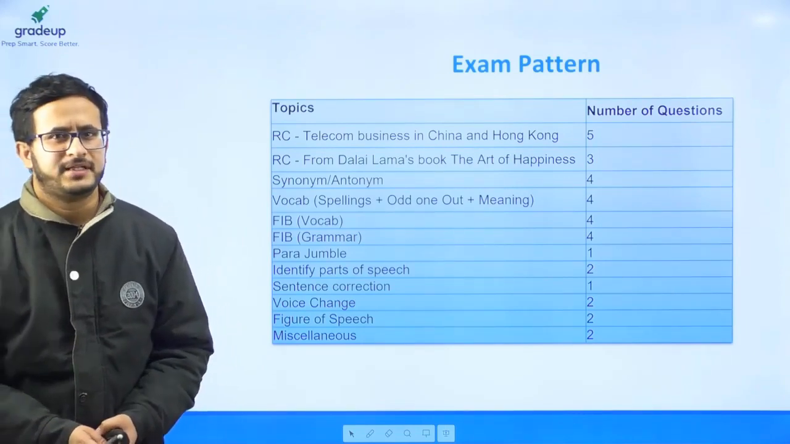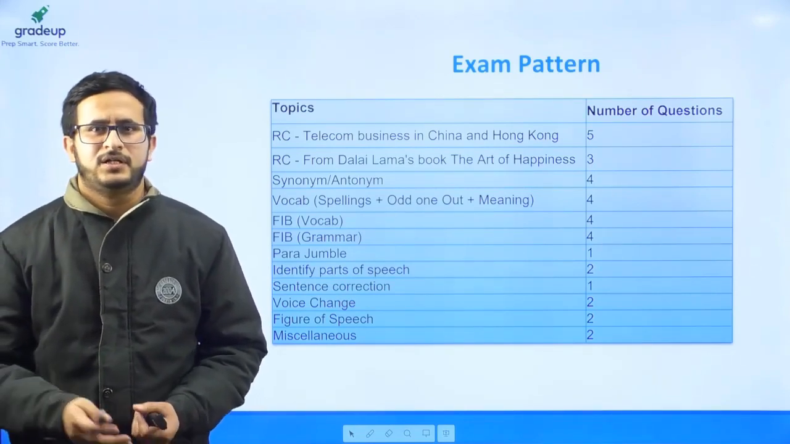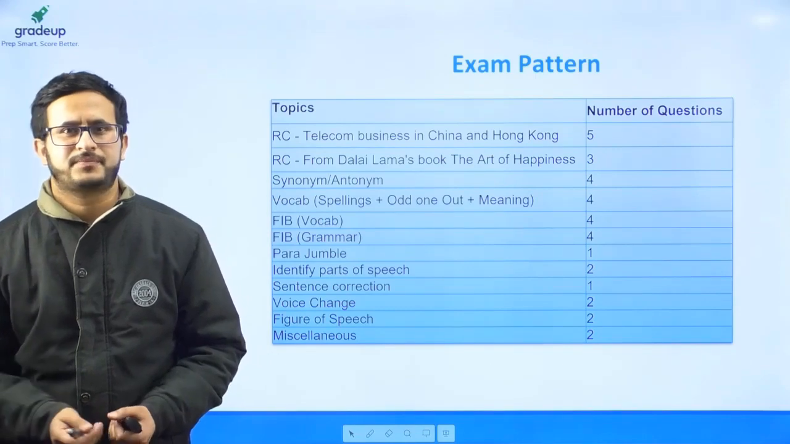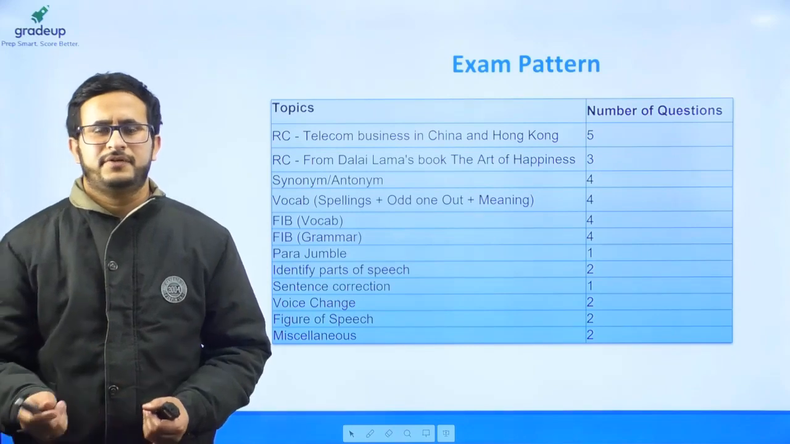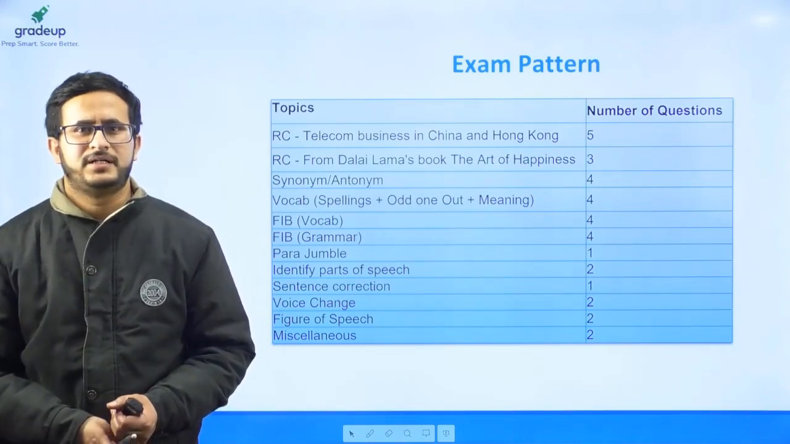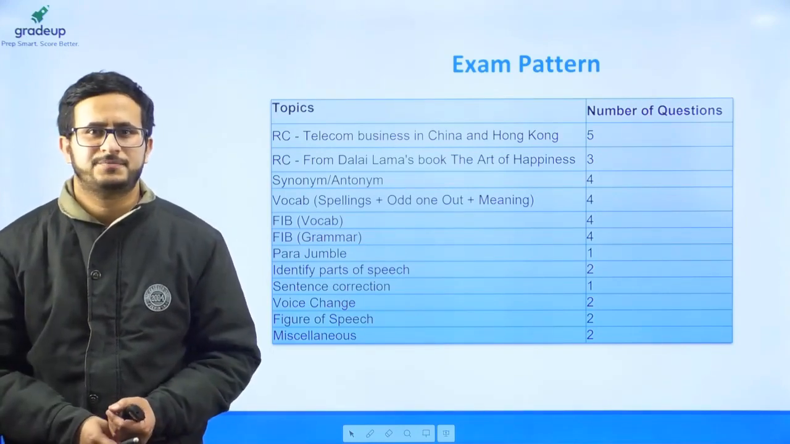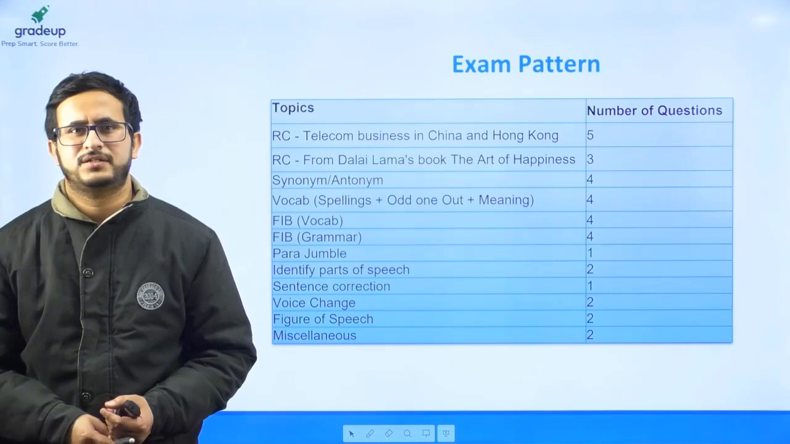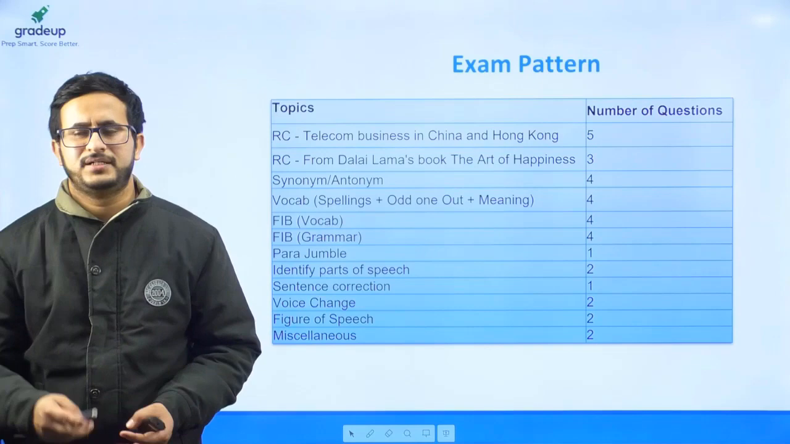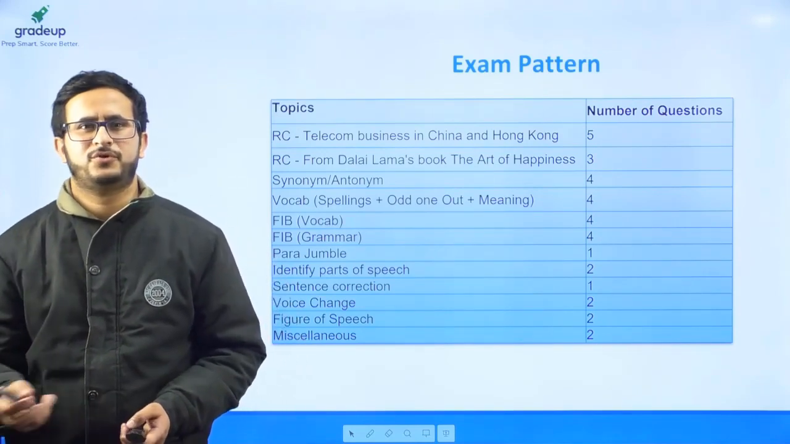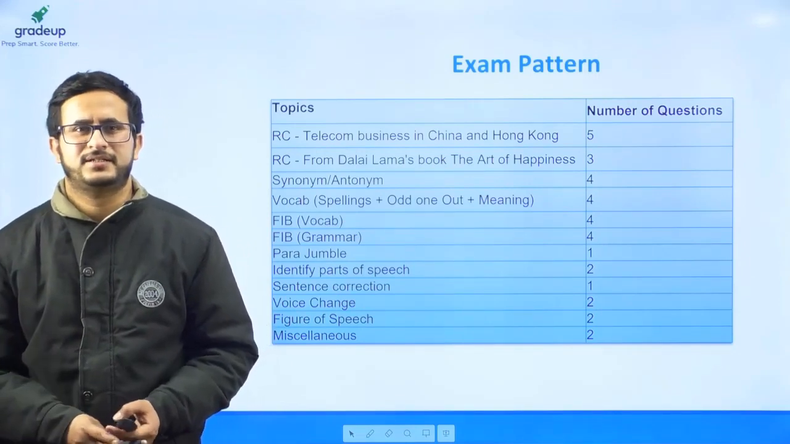Apart from reading comprehension, the remaining questions were from synonym antonym, 4 questions from that topic, 4 questions based on vocab, asked on spellings, odd one out, meaning, etc. Fill in the blanks, vocab based and grammar based. Then you had parajumble, identifying parts of speech, sentence correction, change of voice from active to passive, figures of speech, and some miscellaneous questions. So 34 questions in all, and all along the section was on the easier side.